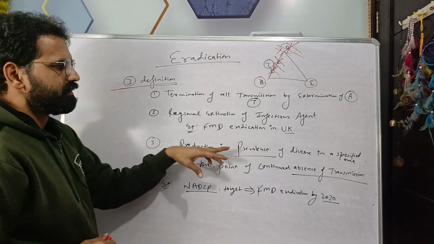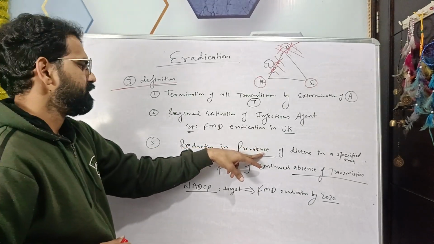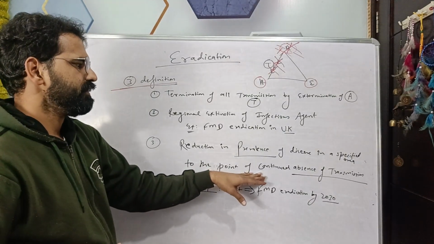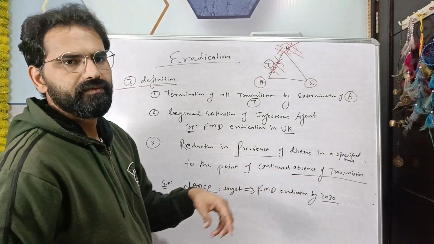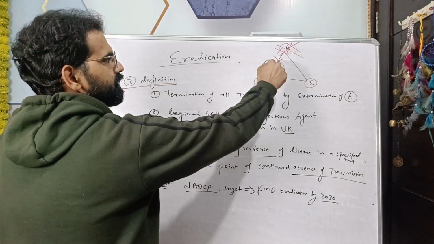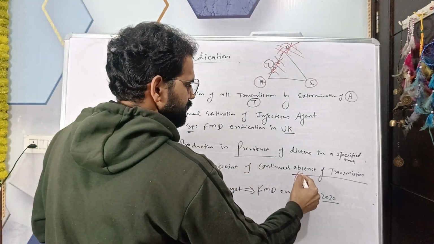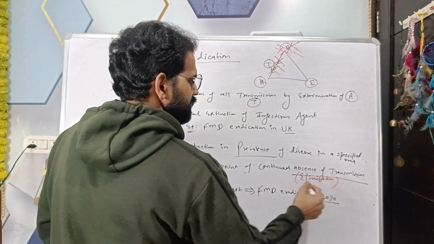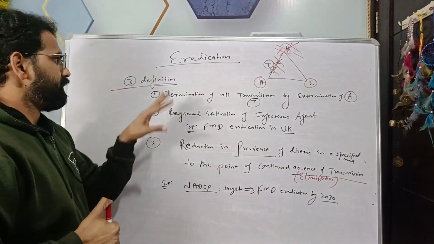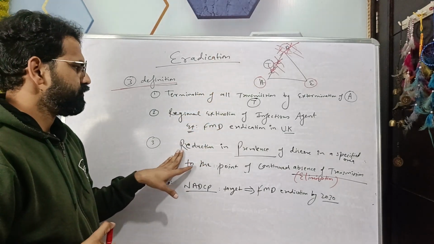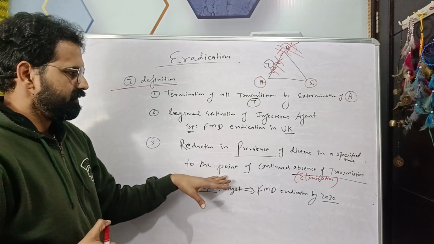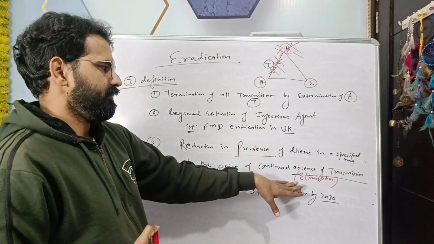Third, reduction in prevalence, that is total cases of the disease in a specified area, to the point where there is continued absence of transmission. Absence of transmission means elimination. So the aim of the eradication was to reduce the prevalence to the point achieved up to the level of elimination.